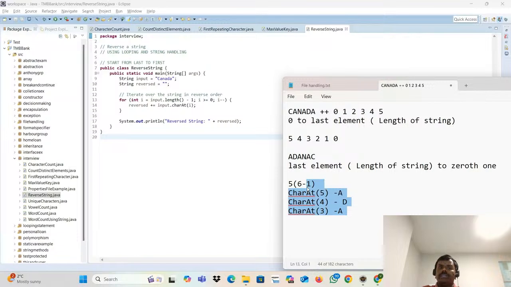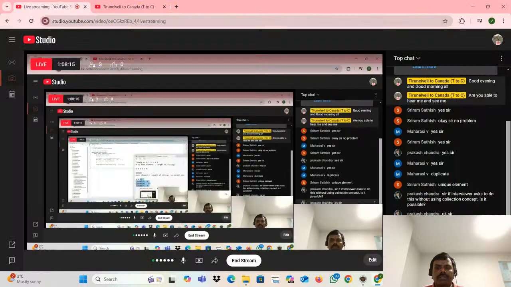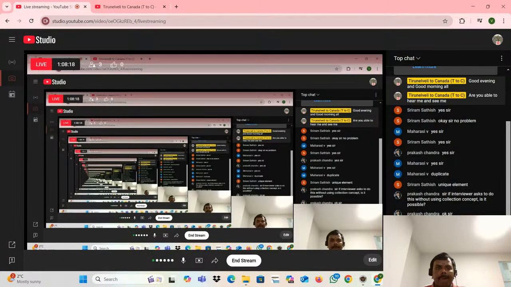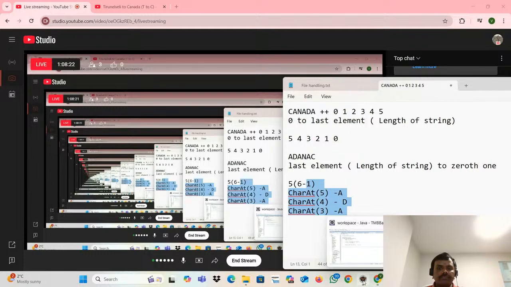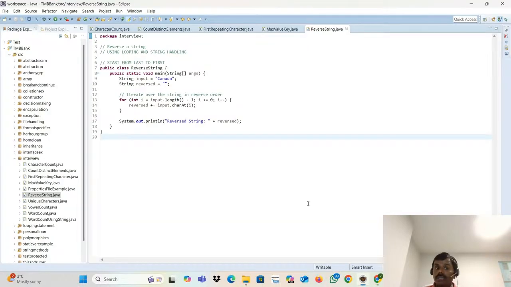What is the concept we used here? It's a simple caret method, a simple looping statement. That's all. This is reversing a string. Any doubt about reversing a string? Work out this one, okay? It won't come easily. You have to work it out.